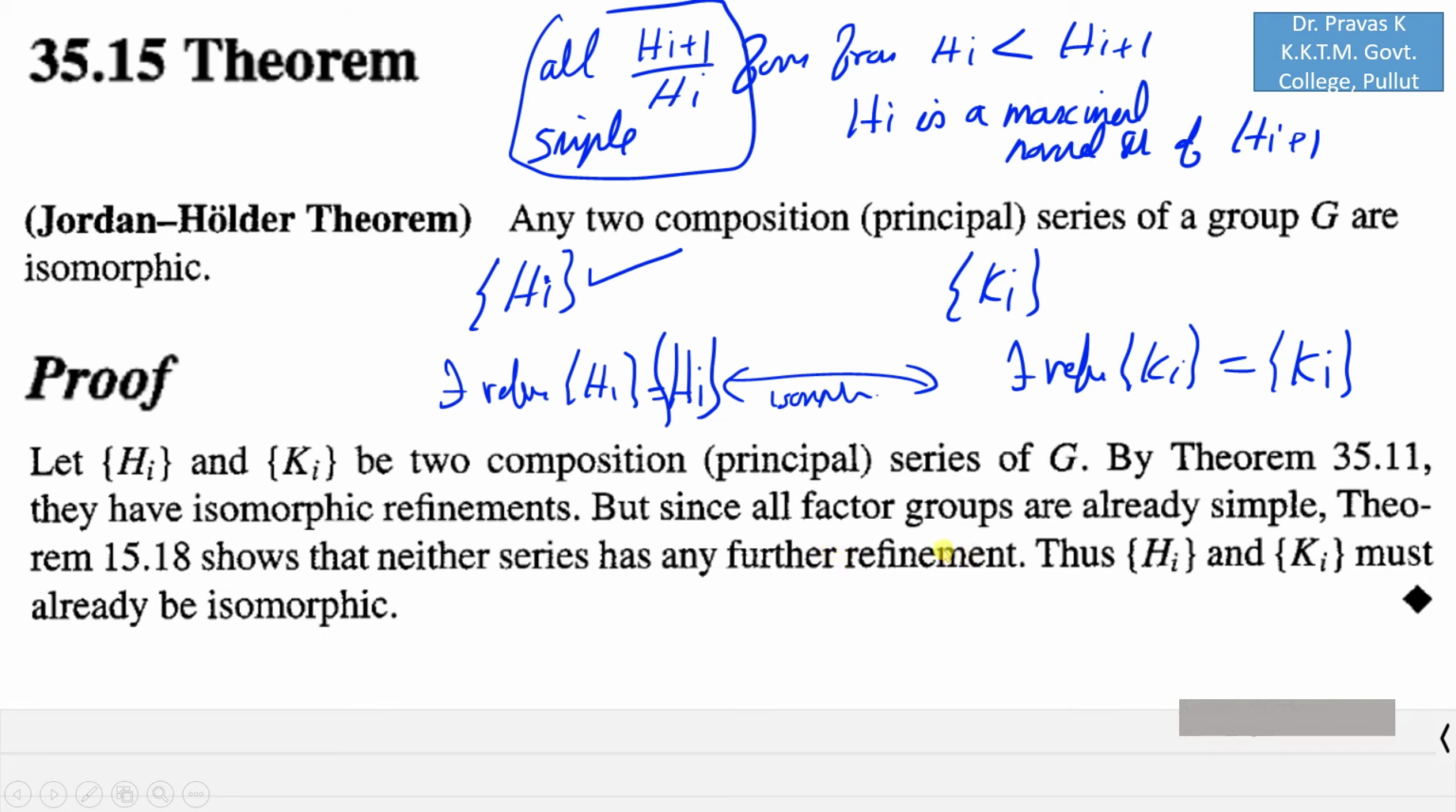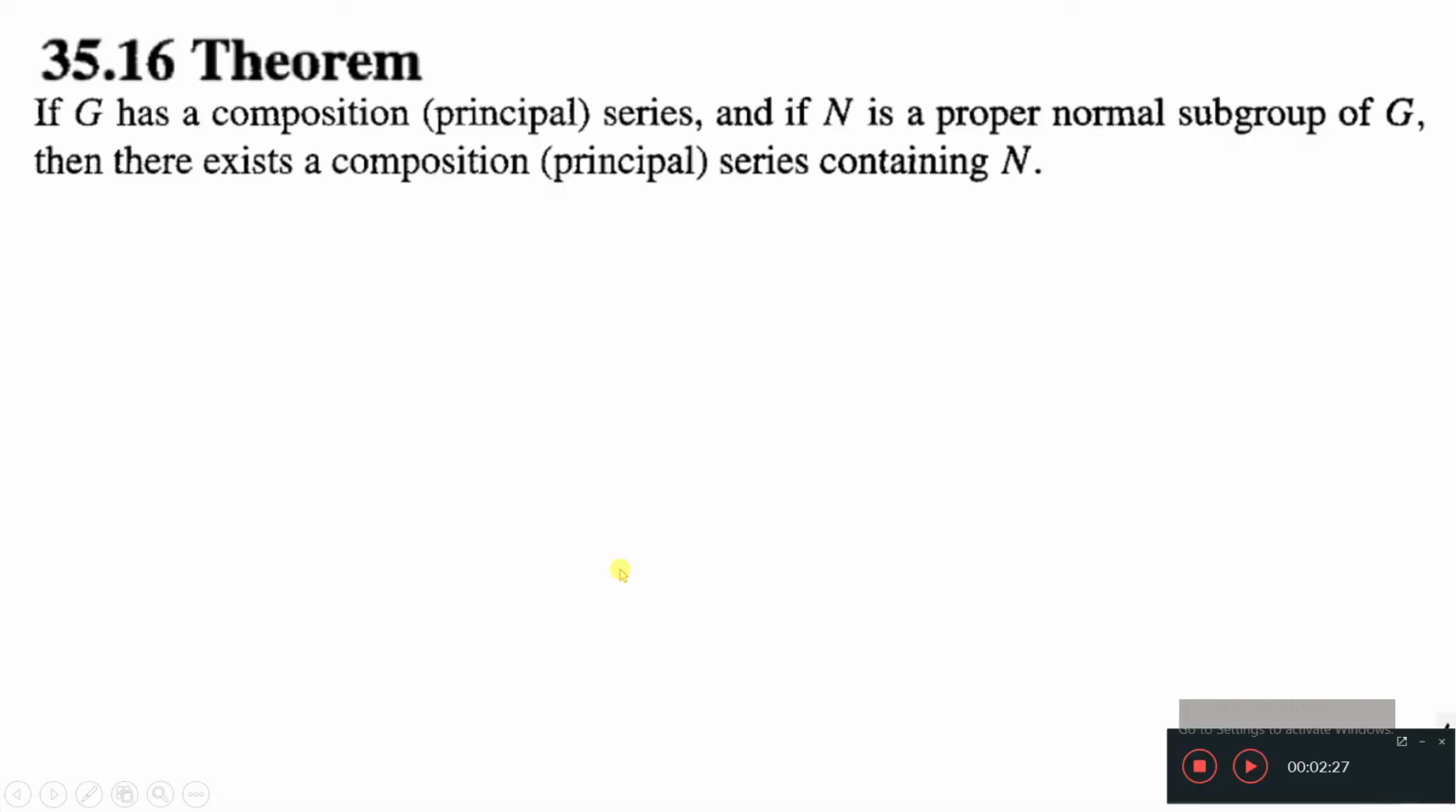So this is the proof of Jordan-Holder theorem. Now using this theorem, we will prove that if G has a composition series or principal series, and if capital N is a proper normal subgroup of G, there exists a composition or principal series containing N.